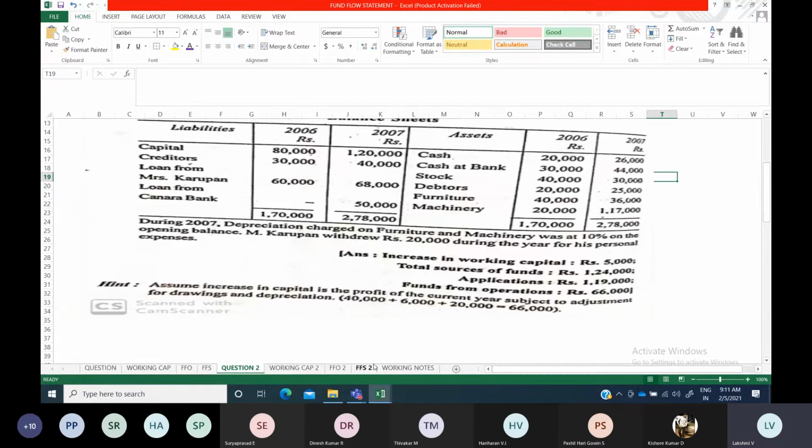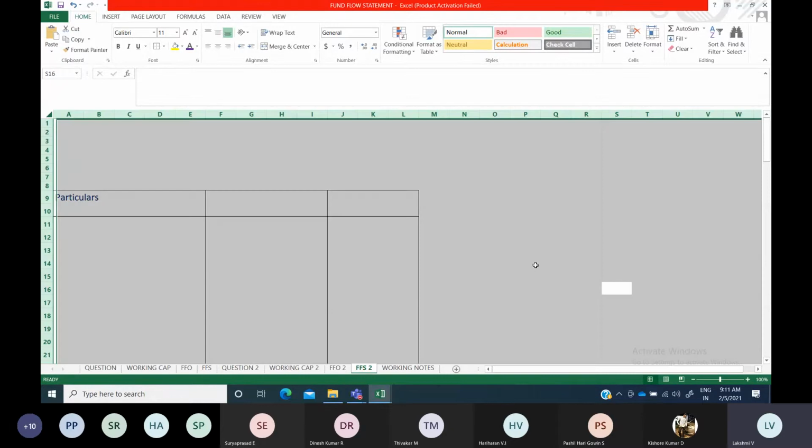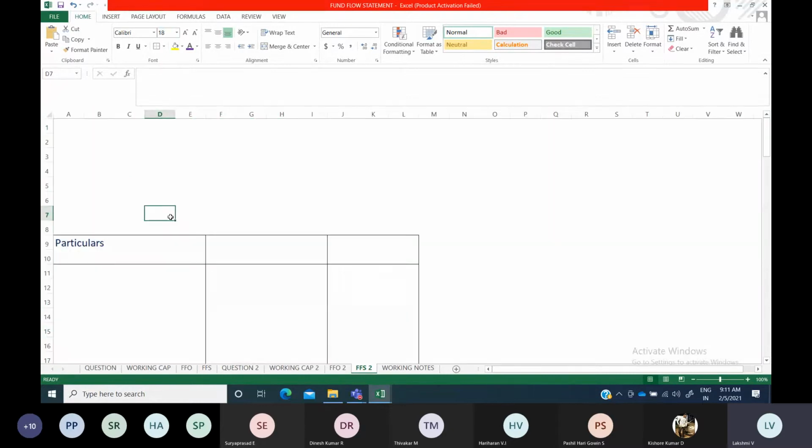You have to mention the heading fund flow statement, for which you will be using only one side of your account. Note, fund flow statement. If they are giving a particular person's name, then it is better to write that.